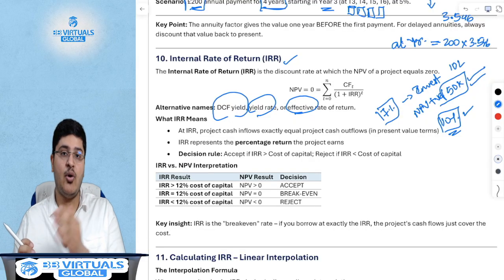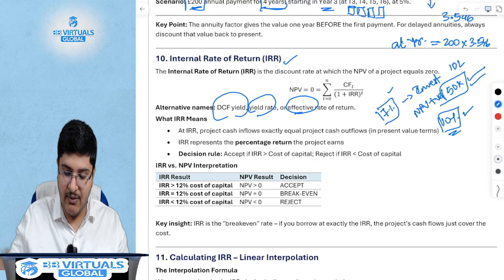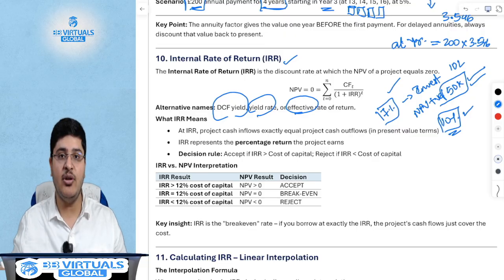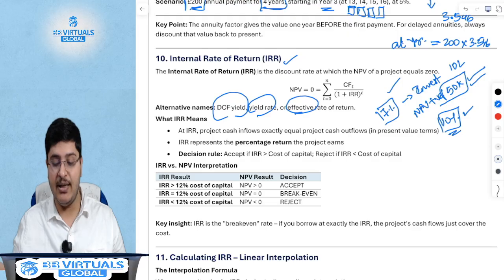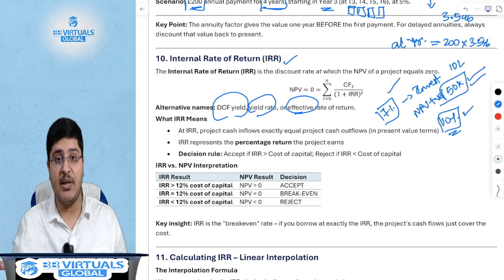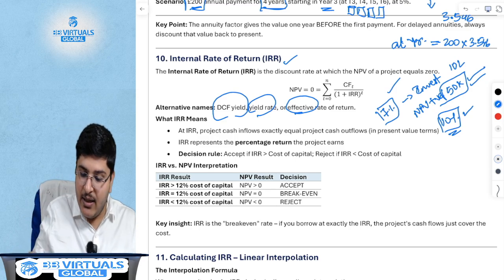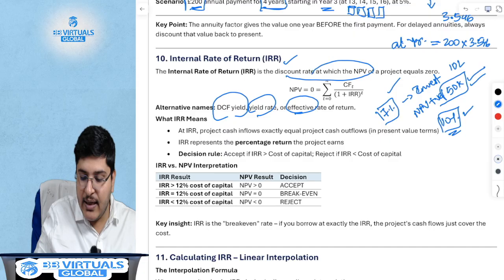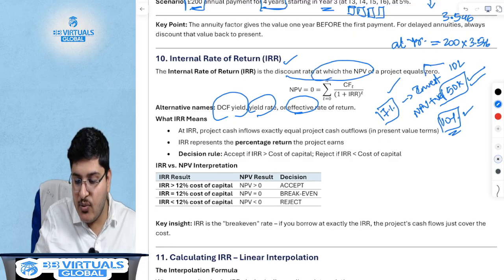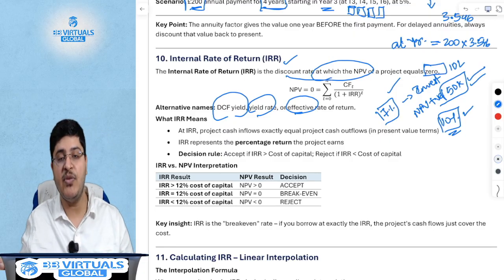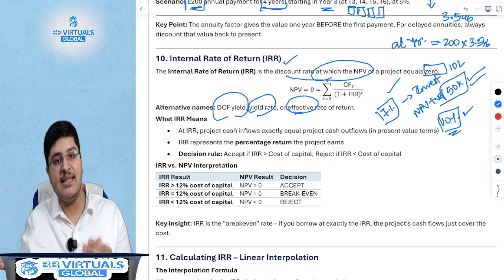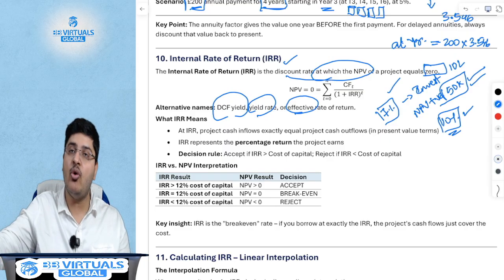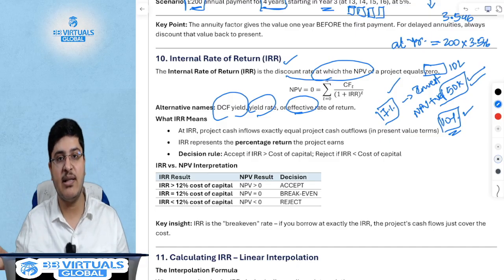But if your cost of capital is lower, which is 7% in this example, versus the actual rate which you are earning of 10%, then there will be a positive NPV from a 7% perspective. So what is the rate? It is the discount rate at which the NPV equals zero, because eventually that is the actual rate using which all your future cash flows can be discounted to present value.